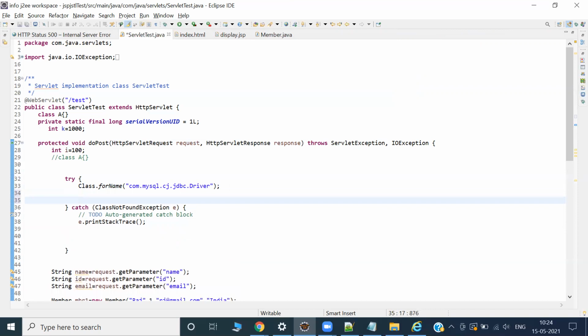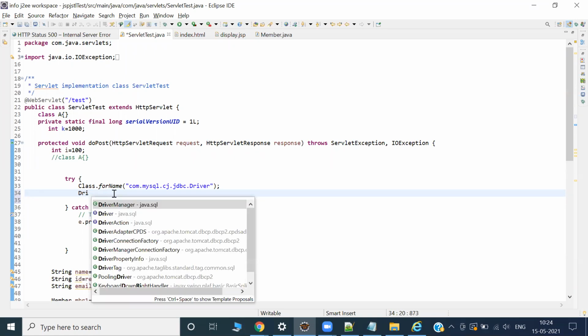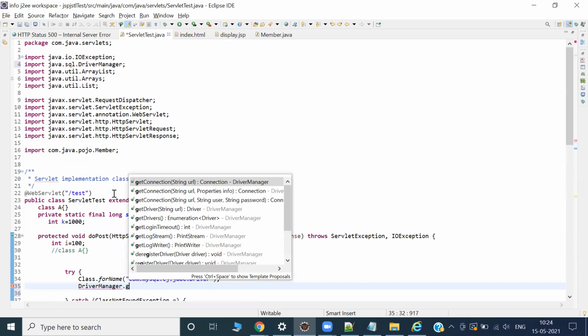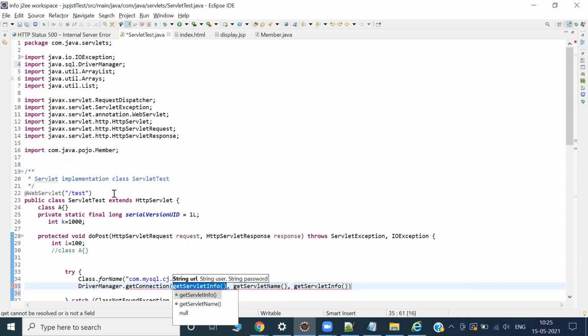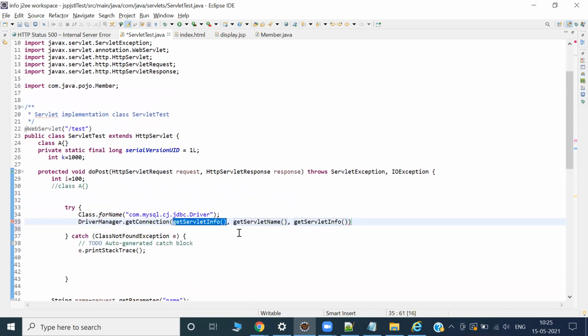Okay, now our driver is registered. Quickly we can go ahead with the connection. Driver manager, control space, DriverManager.getConnection. Everything will be given here. So your control check.